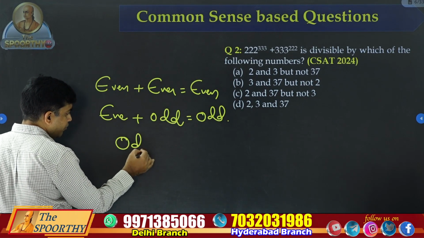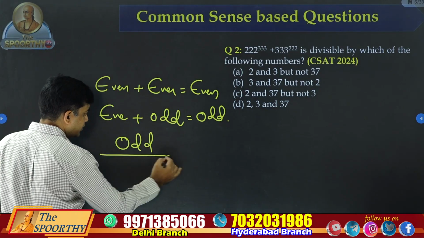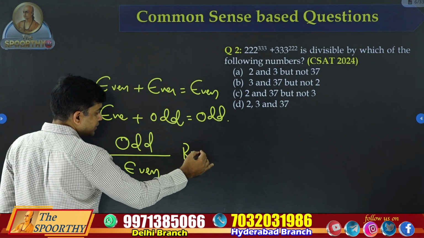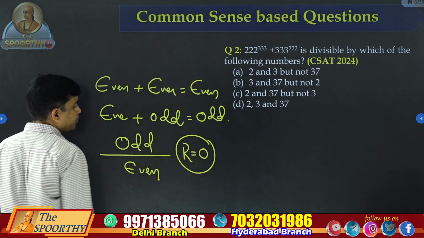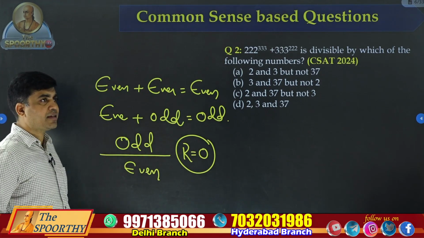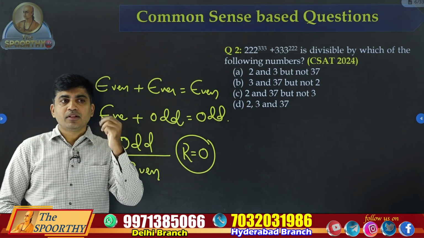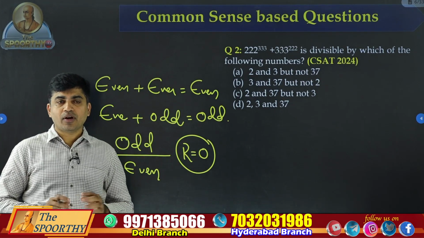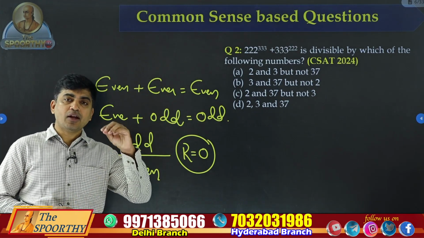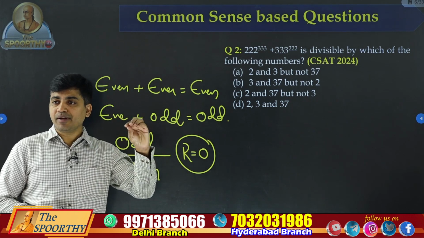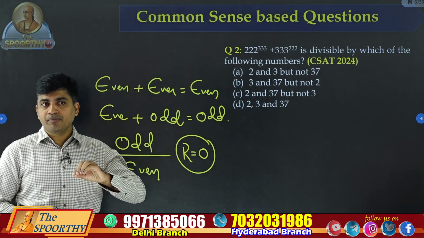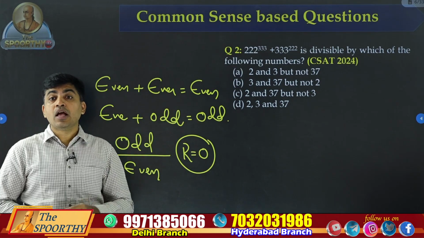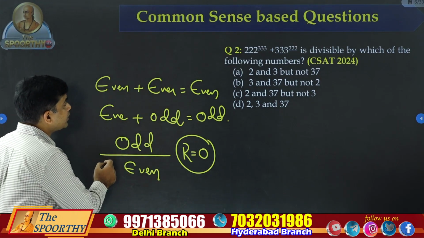Any odd number, if it is divided by an even number, my question is, will you get remainder equal to 0? Take any odd number, for example 3. 3 divided by 2, what is the remainder? 1, it is not equal to 0. You take any odd number, if an odd number is divided by an even number, you will never get remainder equal to 0. Why are these points important for this question?